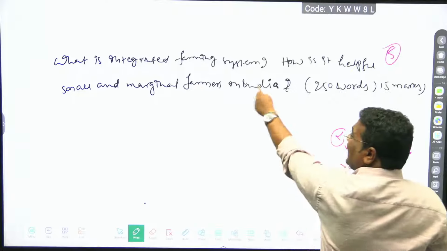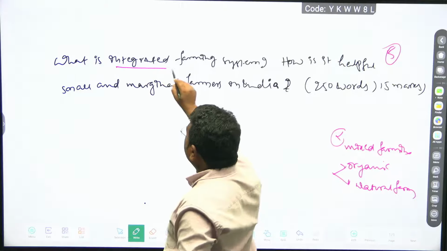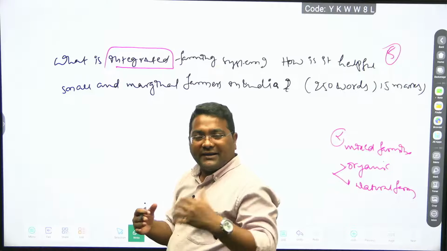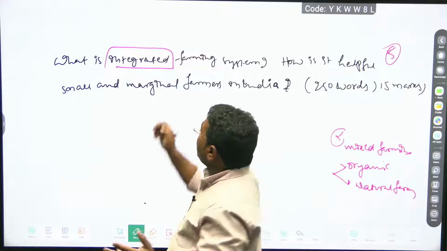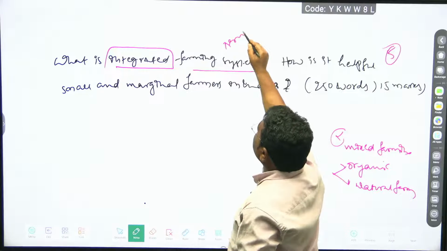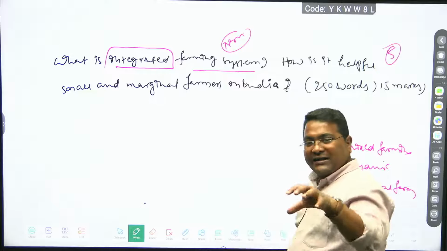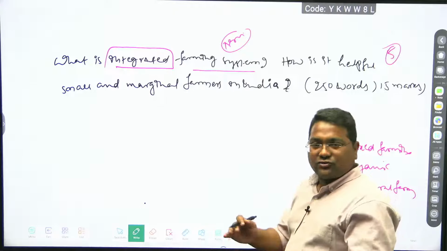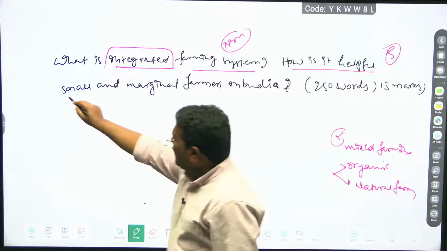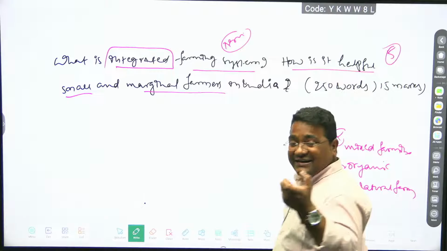What is integrated? Carefully observe. Integrated means it's a collective combination of all aspects. Here not isolating anything. Integrated farming system. Farming means it is an agricultural practice. It is not confined to pure agriculture, and the allied sector is also present. And how is it helpful? Small and marginal farmers. It is the demand of the question.